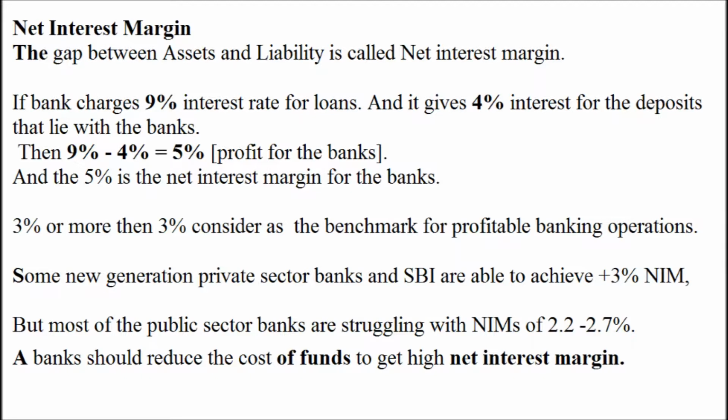So a bank should reduce the cost of funds to get a high net interest margin. If a bank wants to increase its net interest margin, it should reduce the cost of funds. So for today, this is the topic which we covered, that is assets and liabilities and NIM.